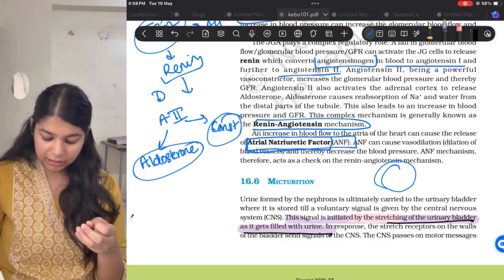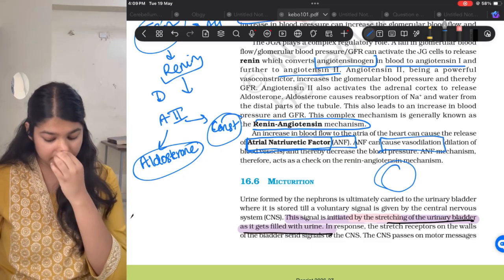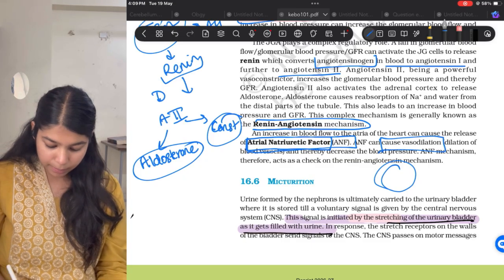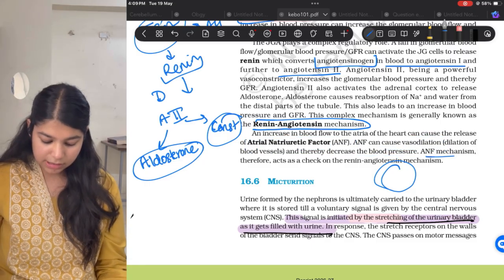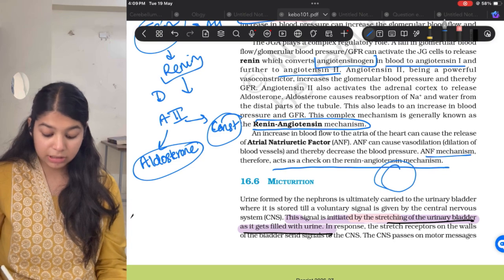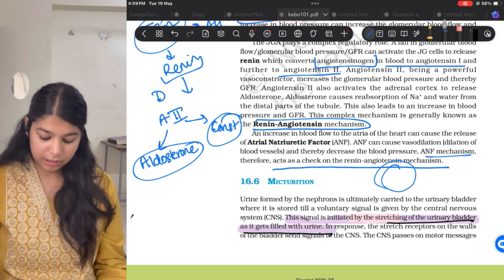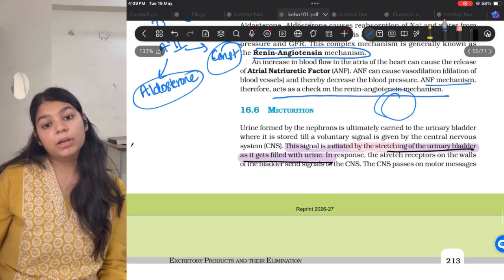This ANF will cause vasodilation. This vasodilation will bring back the blood pressure, that is, it will decrease the blood pressure. So this is a mechanism that acts as a check on the renin angiotensin mechanism.